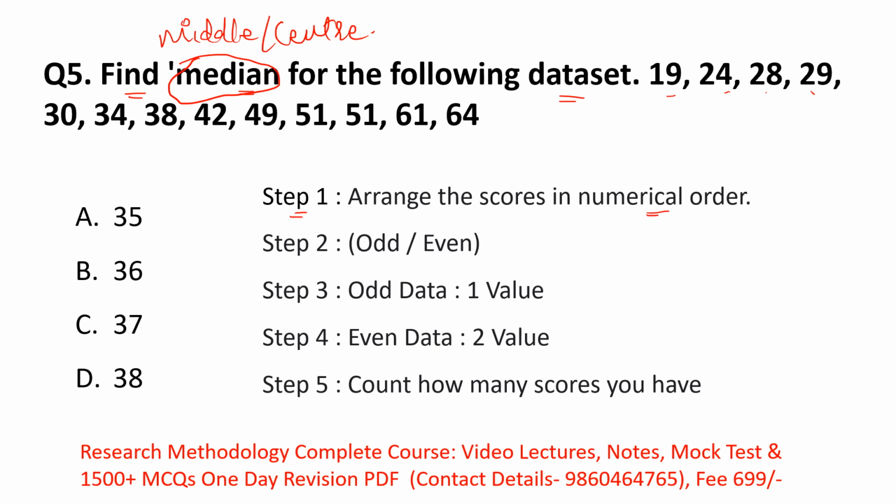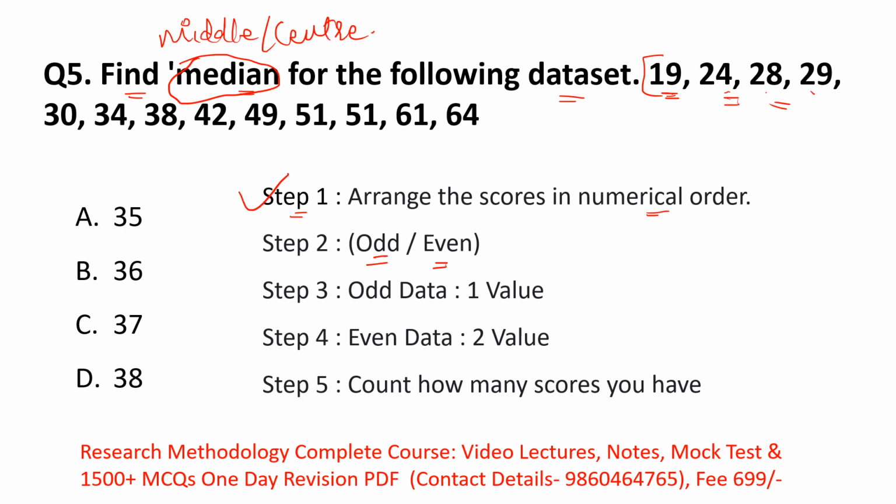Here they have already given it in proper numerical order, so there is no need to rearrange. Step 1 is clear. Then step 2, you should know whether the data is odd or even.